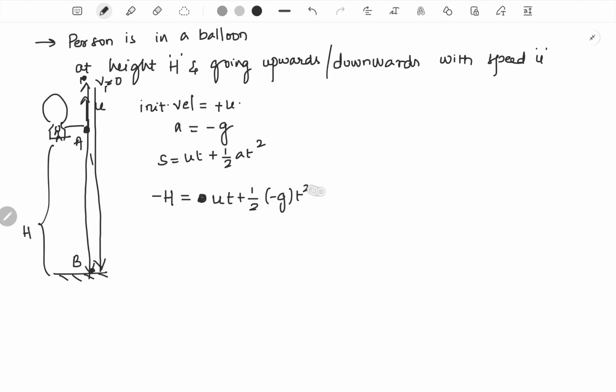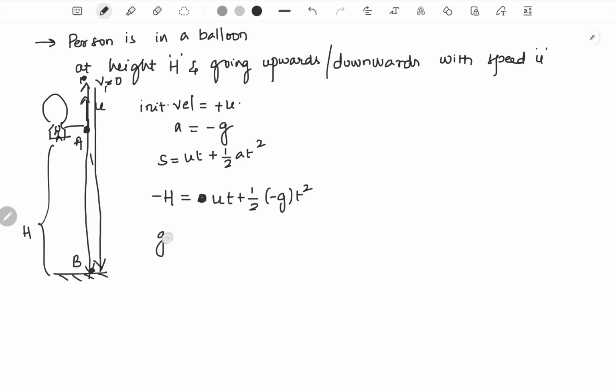So in this equation, the unknown is t, whereas the other ones are known quantities. If you see, the relation is of degree 2 in t. So it's a second degree equation in t, a quadratic equation. So we will use the formula to find the roots of the quadratic equation.